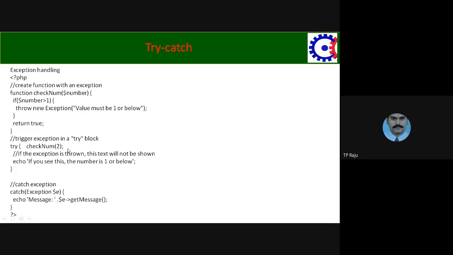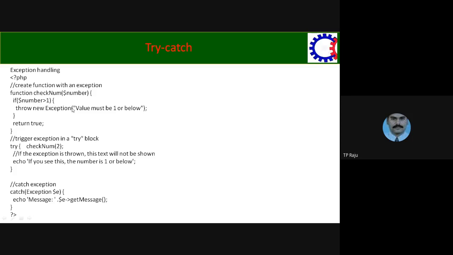Here checkNum of 2. We are sending 2 to the checkNum function. Whatever logic is there in the function for checkNum is in the try block. As a meaning, the checkNum function is called in the try block, so inside try the checkNum function will be executed with the number 2. But if the number is 2, what happens in that function?